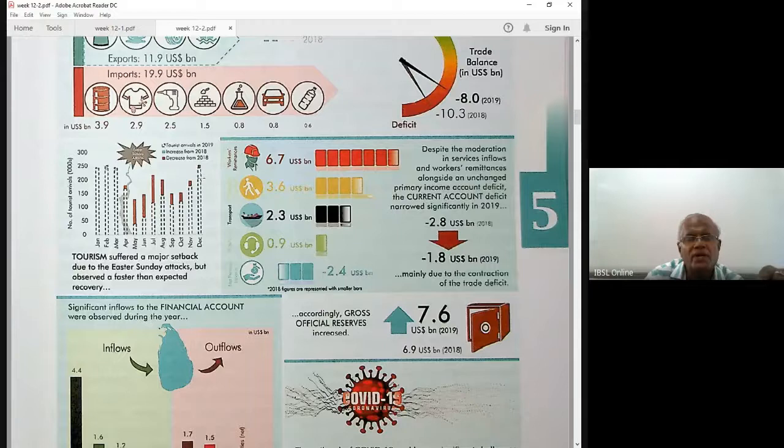Along with that, you have this 2020. You had this COVID. Till next year's annual report, you can see that still, tourist arrivals are not improving that much. Gradually they are coming, but it's not that high. Tourism suffered a major setback due to the Easter Sunday attacks, but observed a faster than expected recovery. Recovery is there, this dotted line. But in this year, 2020, COVID.